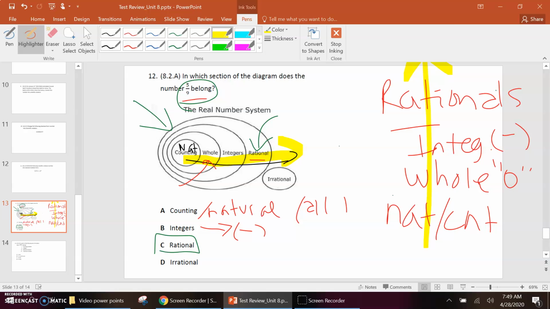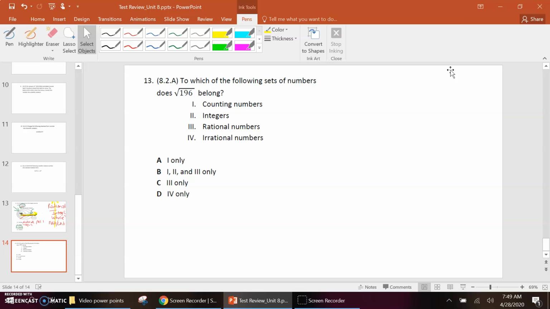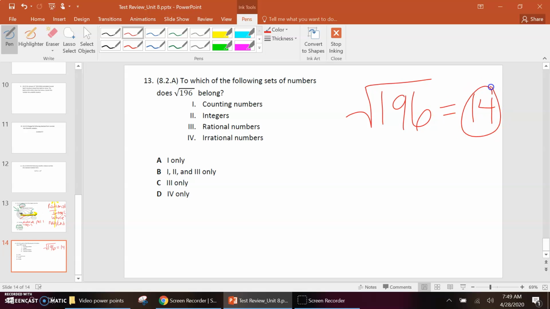All right, let's go to the next slide. To which of the following sets of numbers does the square root of 196 belong? Well, always remember, not all of you are going to know that that's a perfect square. So go find the square root of 196, and that gives you 14. 14 times itself gives you 196.